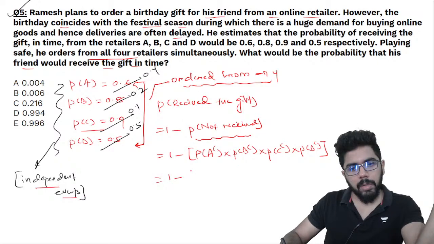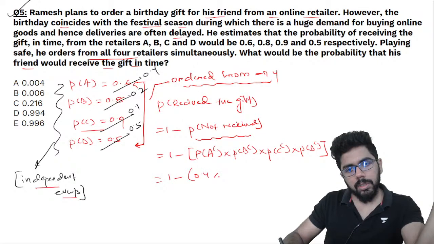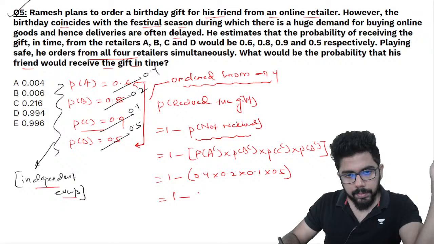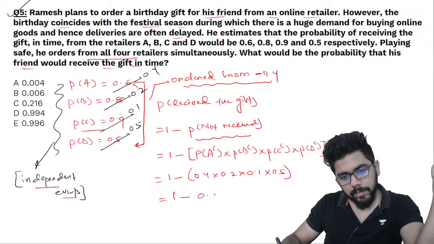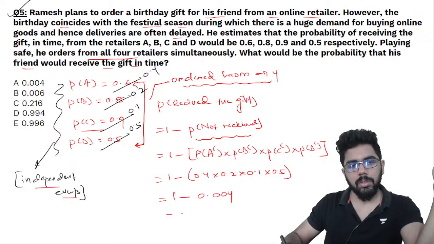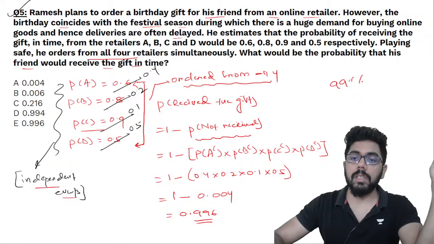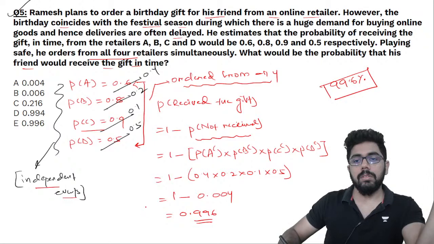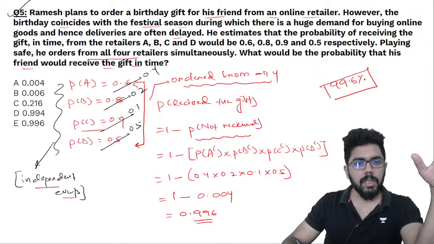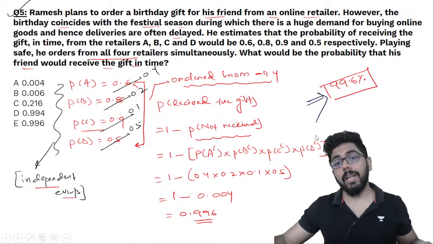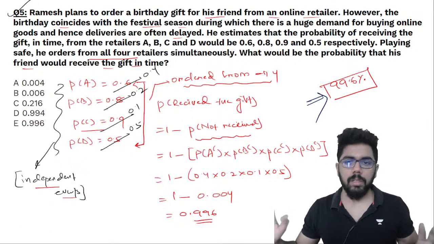So it is 1 minus 0.4 into 0.2 into 0.1 into 0.5. So 1 minus 4 times 8 is 32, 5 times 32 is 160, and 1, 2, 3, 4 decimal places, 0.004. I'm getting 0.996, which is 99.6%. Do you see the beauty of mathematics? Probability of A was 60%, B was 80%, C was 90%, D was 50%. But if he's ordering from all four, the probability that his friend will get the gift is 99.6%.